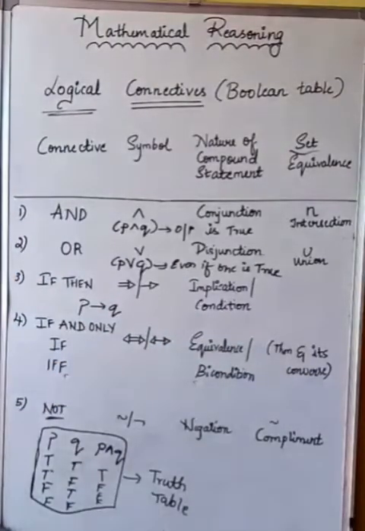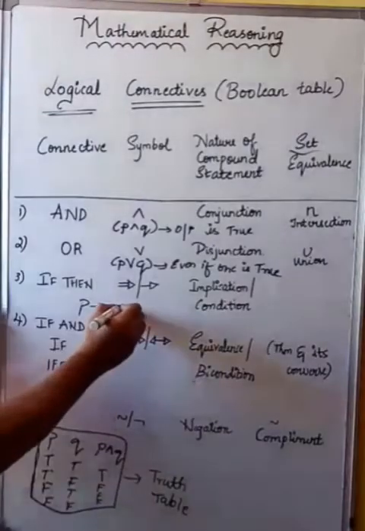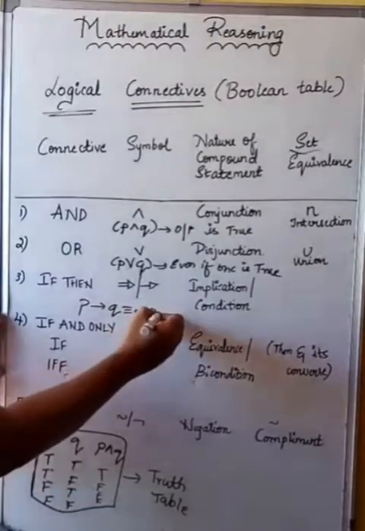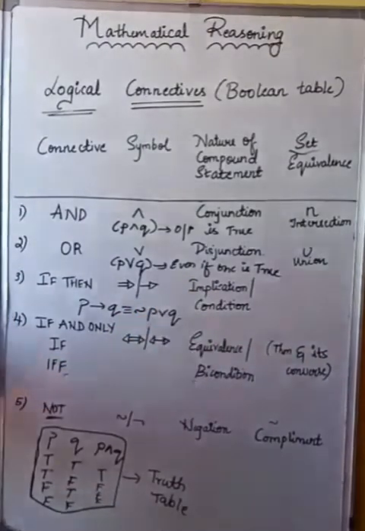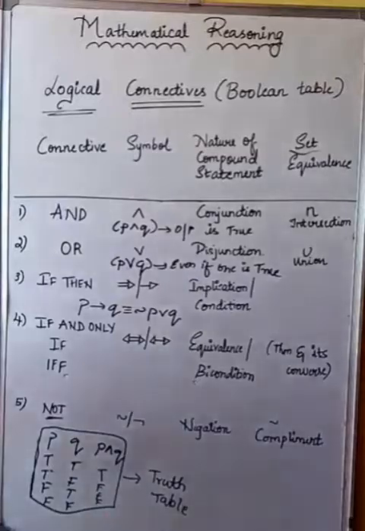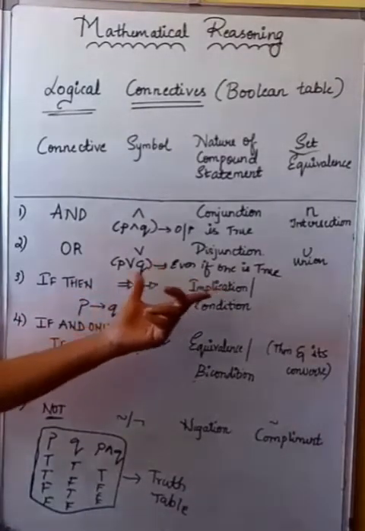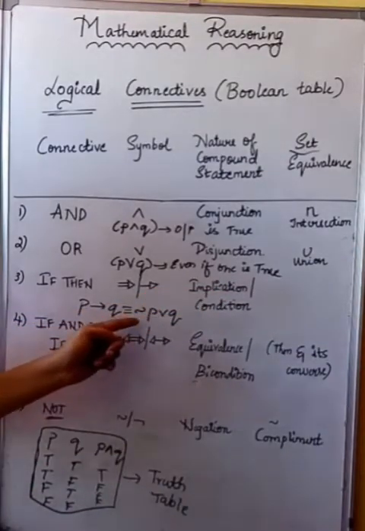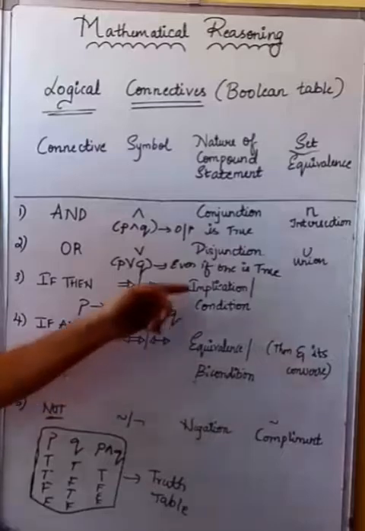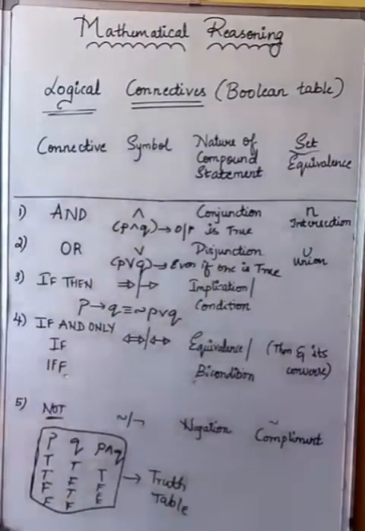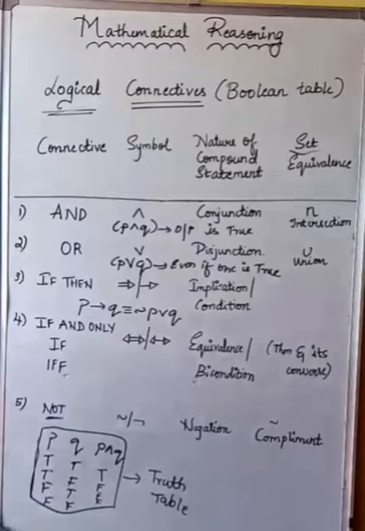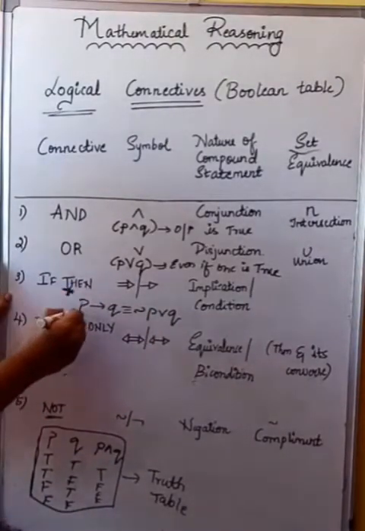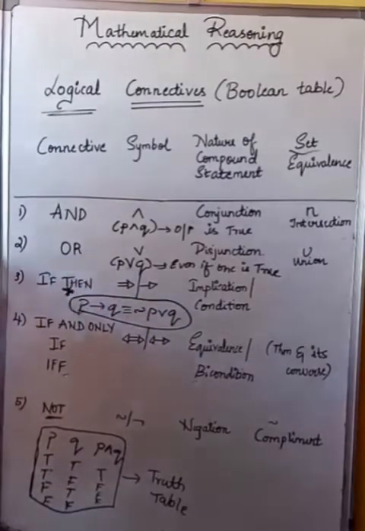P implies Q is equivalent to negation of P or Q. Is it clear? That means if I write the tabular output of this if-then, or if I write the output of negation of P or Q, both outputs are the same. It is very, very important in your JEE exam. This one is very important. That is, P implies Q equals negation of P or Q.